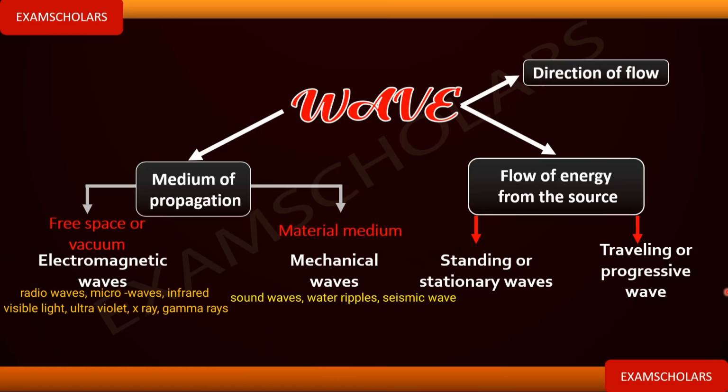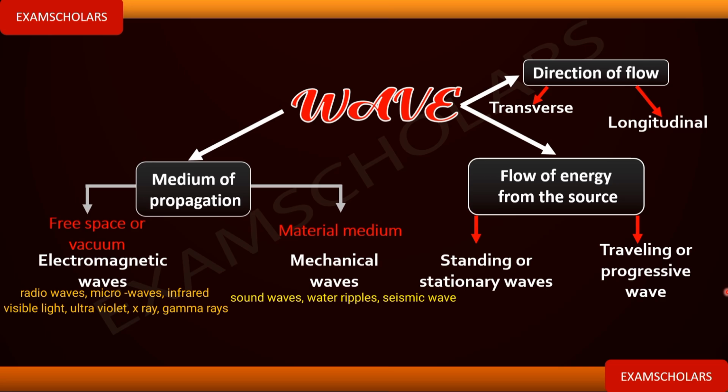Now we have classification of waves according to the direction of flow of movement of the wave. Let's look at it. We have what is known as transverse wave. Transverse waves are a type of wave that is traveling perpendicularly to the vibration of the source. Now we have longitudinal waves. This one is traveling parallel to the vibration of the source.